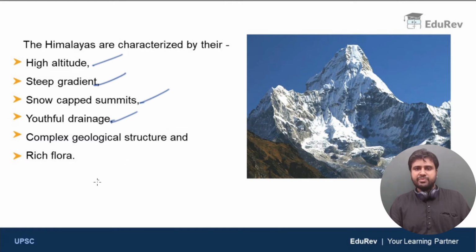So youthful drainage. The next one is complex geological structure. What does it mean? The entire Himalayan region is a very complex topography. It is very difficult to map the region and very difficult to find a navigable route or path through the mountains. The entire area is very difficult to understand, very complicated and complex. And the last one is rich flora. So let us elaborate upon the last characteristic, which is rich flora.